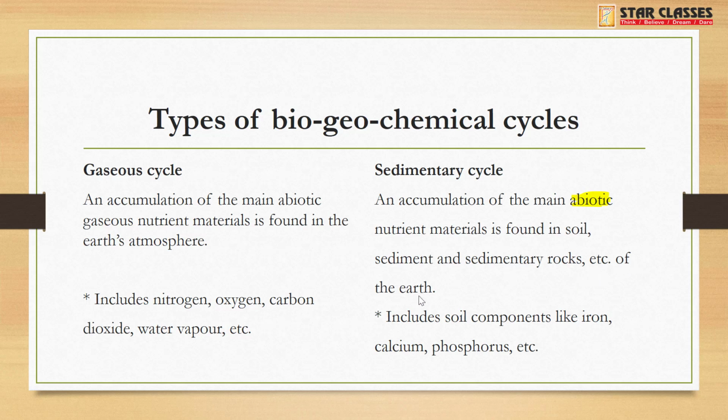Here sediments focus on the minerals like iron, calcium, phosphorus, etc., whereas gaseous focuses on gaseous nutrient material like nitrogen, oxygen, carbon dioxide and water vapor.